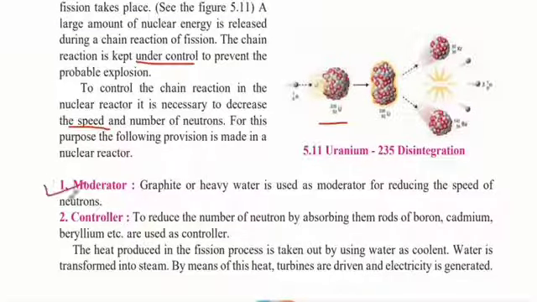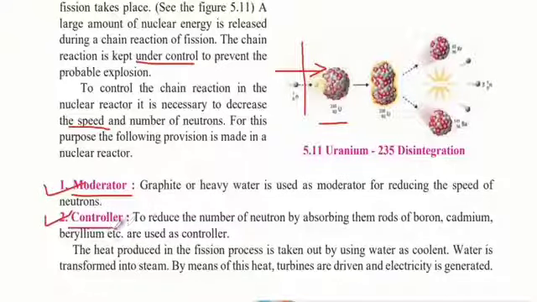There is a moderator and there is a controller. Graphite or heavy water is used as a moderator for reducing the speed of neutrons. When neutrons get bombarded into the uranium, it is very important to keep the speed slow. Therefore graphite or heavy water is used in between, which slows down the speed of the neutrons. That is called the moderator.